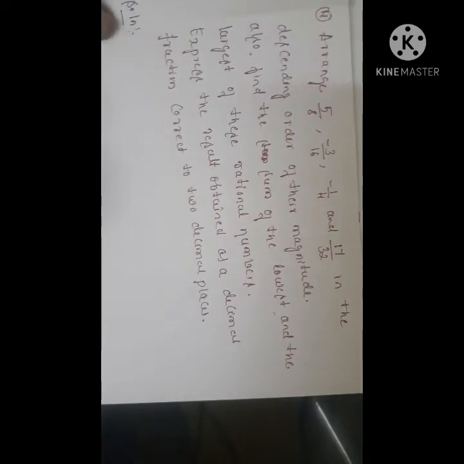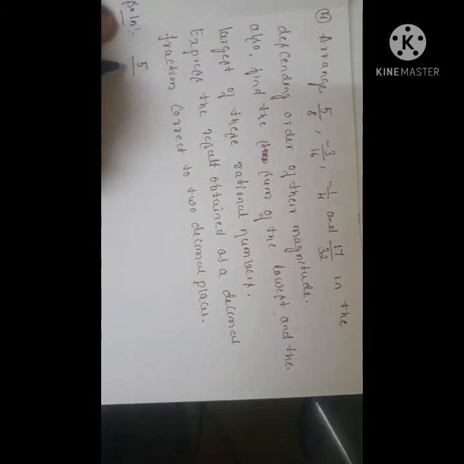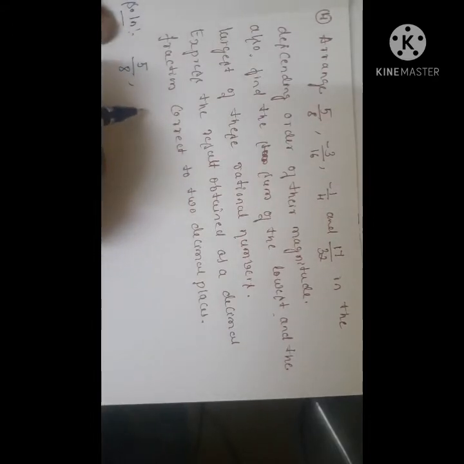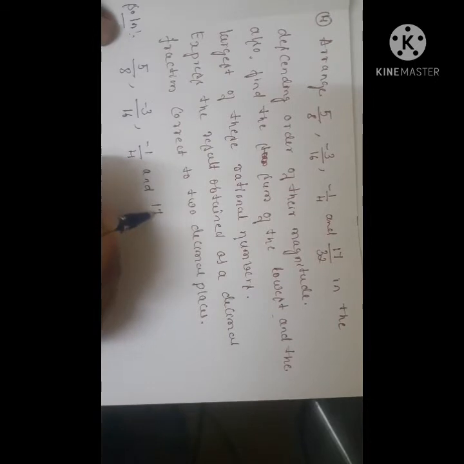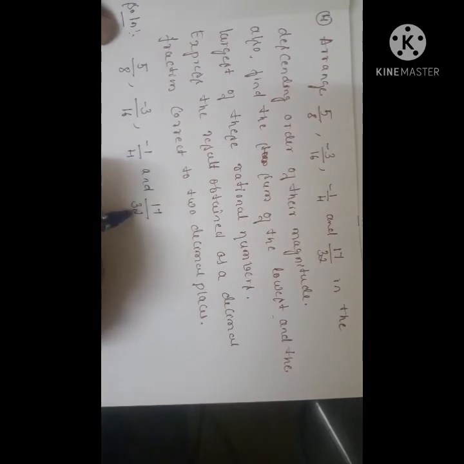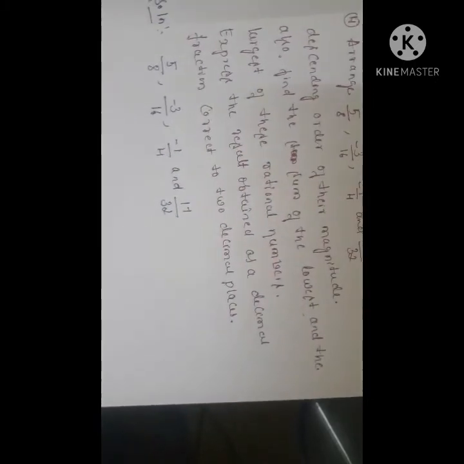To arrange in descending order, first write down the given fractions. The given fractions are 5 by 8, minus 3 by 16, minus 1 by 4 and 17 by 32. If you observe all the fractions, the denominators are different.